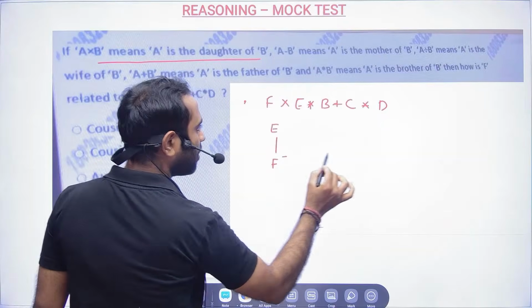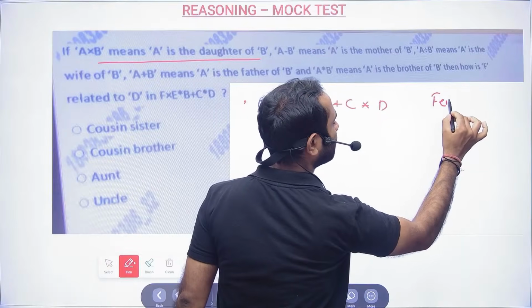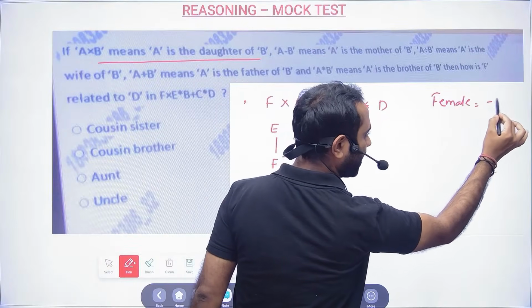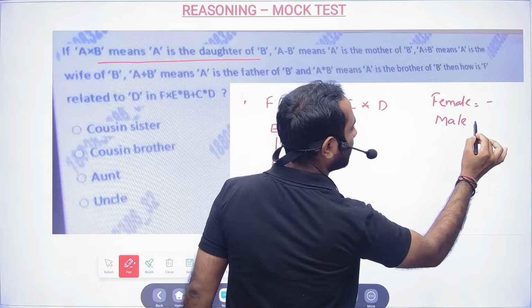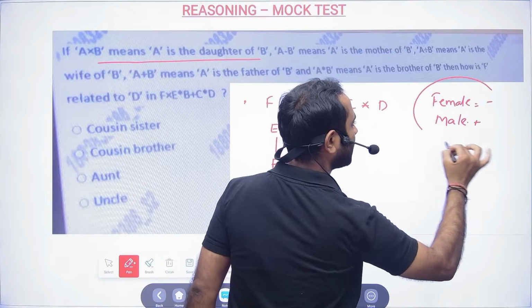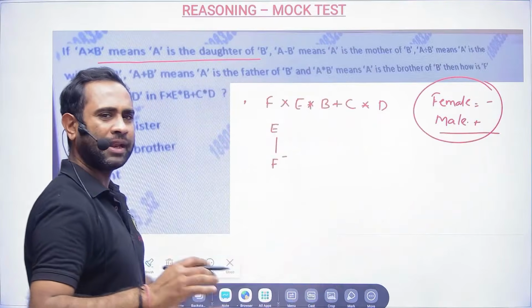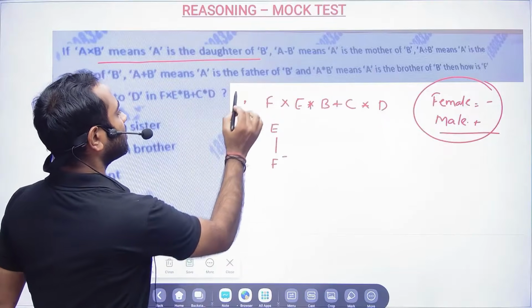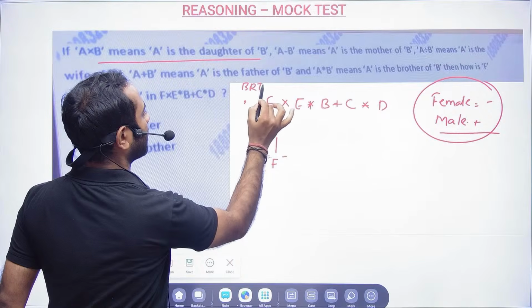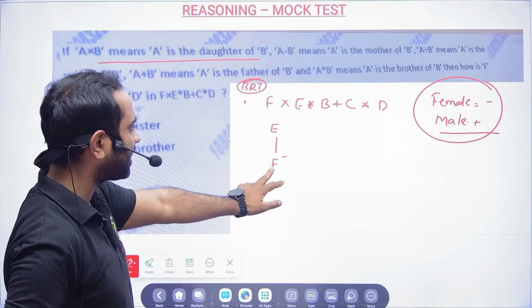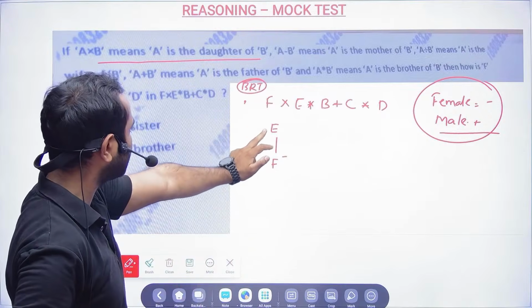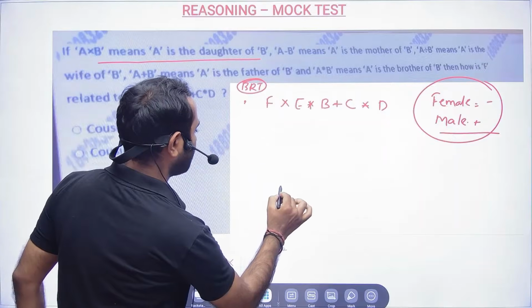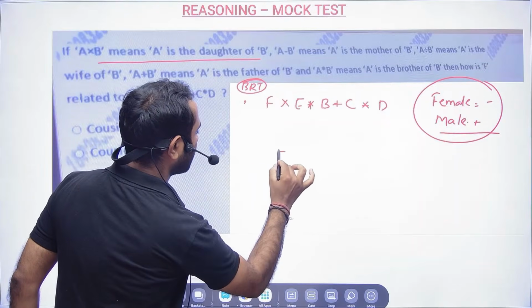Now for female I generally use the minus sign and for male I use the plus sign. This will tell you that F is female. Basically we are making the blood relation tree. So now we are clear that F is female and F is nothing but the daughter of E. So I'll make it a little down. F is a daughter of E, correct?